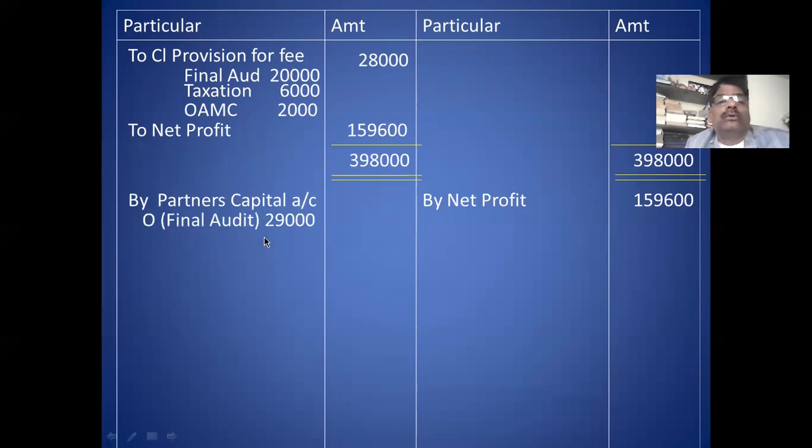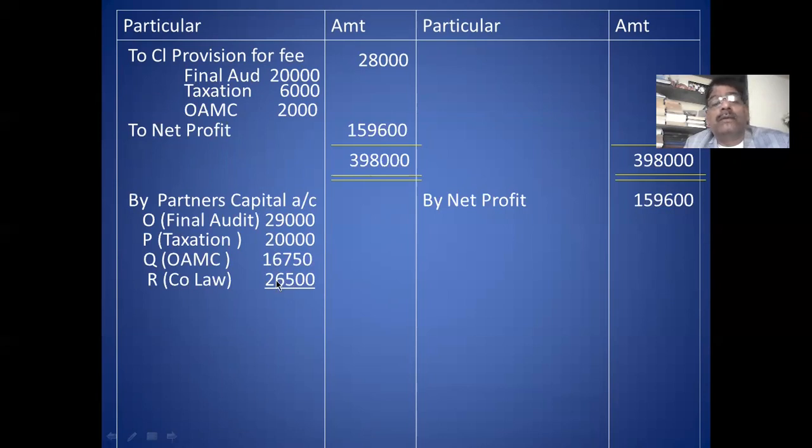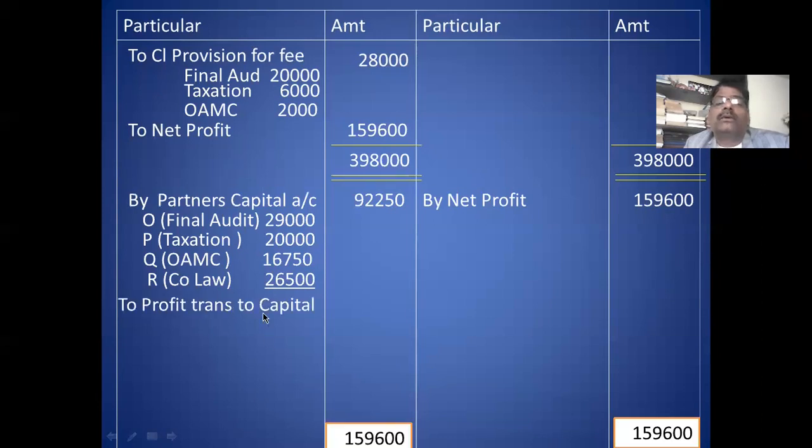25%: O's 29,000, P 20,000, Q 16,750, R 26,250. Their share. This is the 25% of fees. This total is 92,250. 92,250 is the personal share goes to capital account. Then you close the account and ascertain the profit transfer to capital account. Net profit transfer to capital account is 67,350. 67,350 goes to capital account.